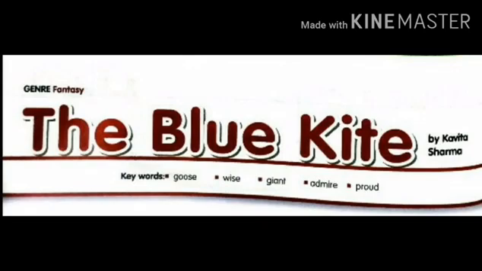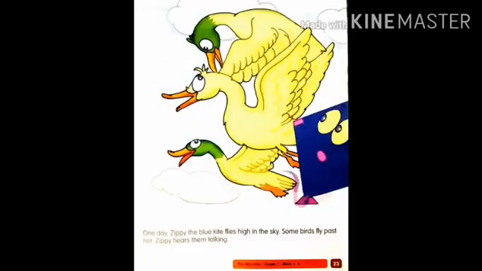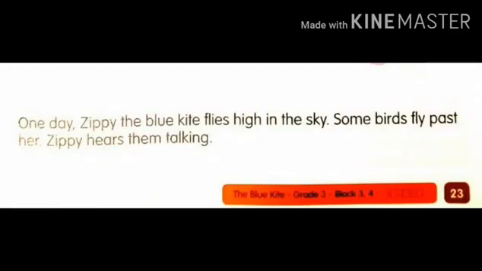Okay. Now let us move to the next page, page number 23. What can you see on this page? We can see 3 birds and a kite, a blue color kite. Now let us see what they are talking about. One day, Jippy, the blue kite, flies high in the sky. Some birds fly past her.